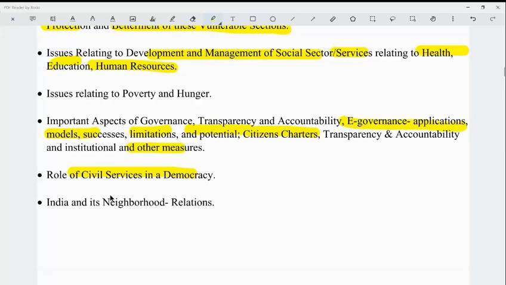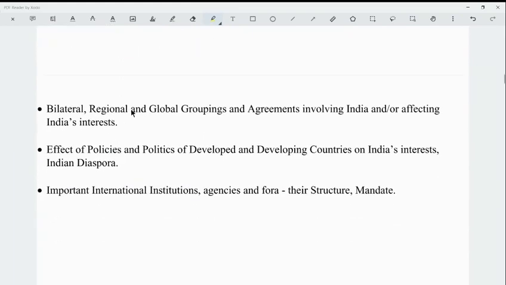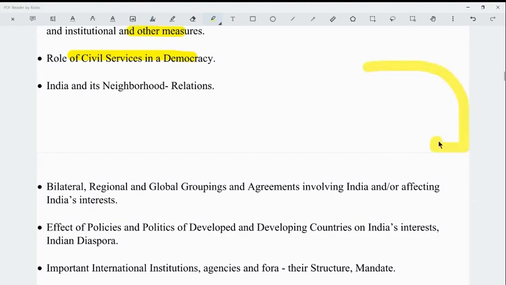Next is India and its neighborhood relations, and bilateral, regional, and global groupings and agreements involving India and or affecting India's interests, effects of policies and politics of developed and developing countries on India's interests, Indian diaspora, important international institutions, agencies, and fora, their structure, mandate. So, all these topics are from international relations. You can expect questions of around 50 marks, two questions of around 10 marks each, and two questions of around 15 marks each. You can expect, okay, between 40 to 60 marks of questions to be asked from international relations.